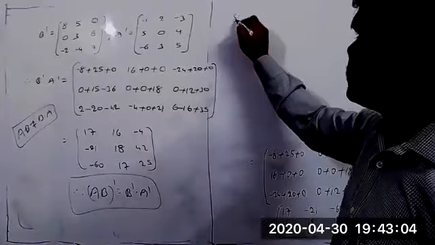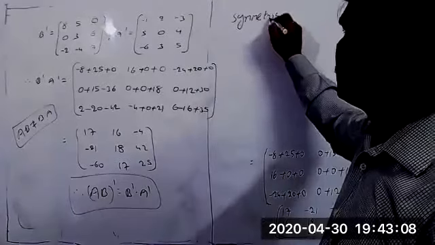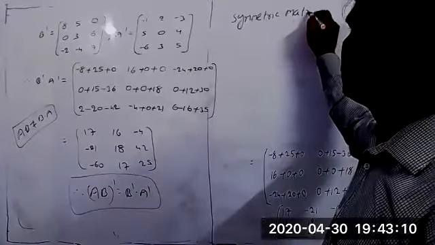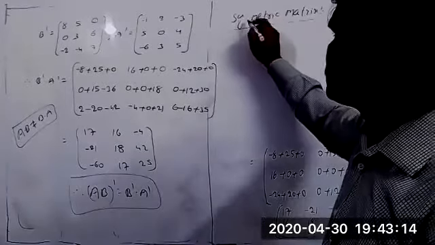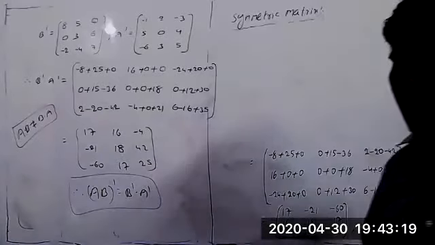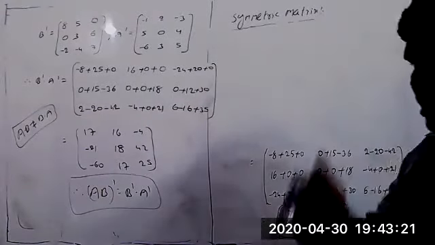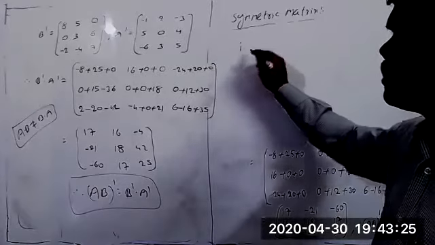Next, symmetric matrix. This also we call as the types of matrices only, but it's a special type of matrix. That we call as the special types of matrices. It's very easy only.